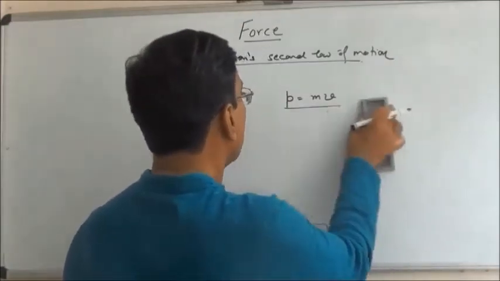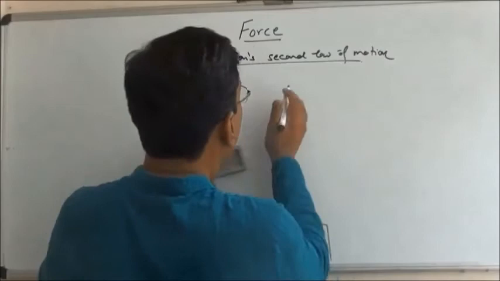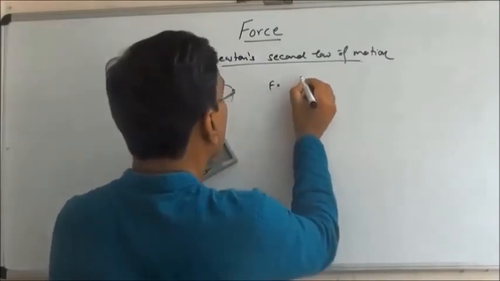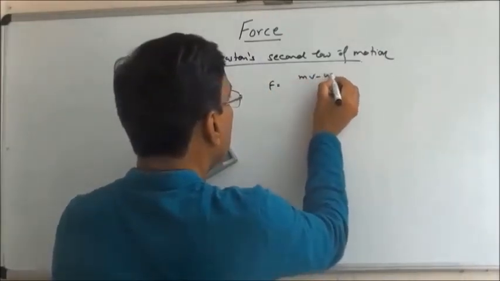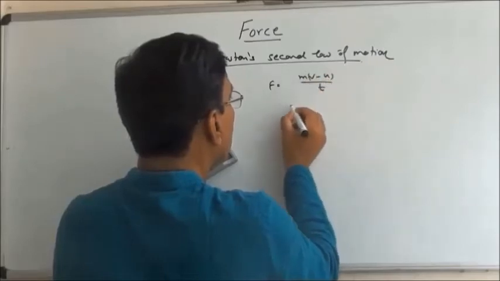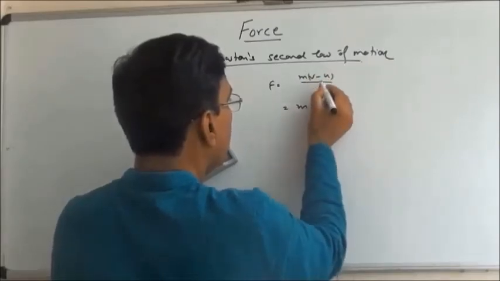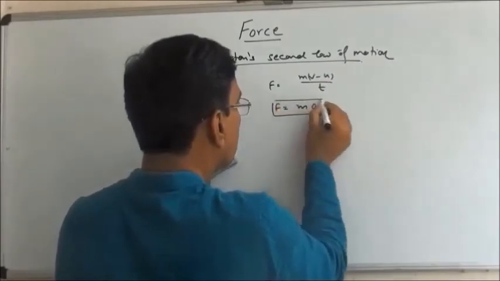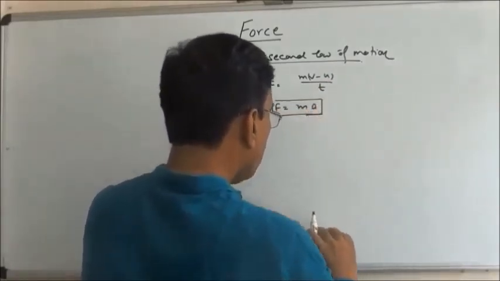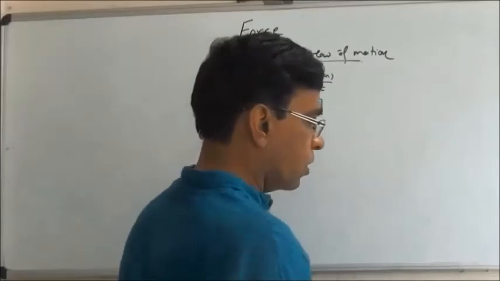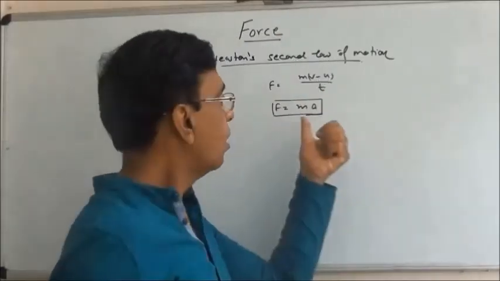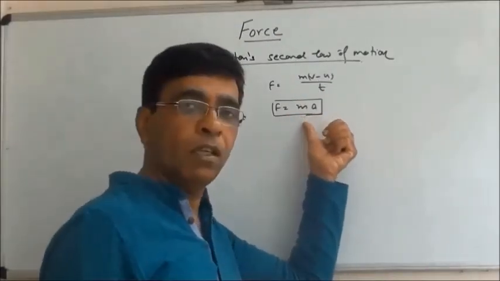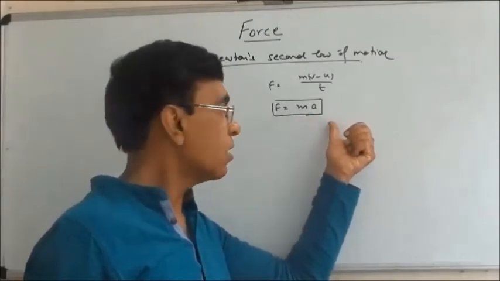It can also be written in a different form. F is equal to m times (V minus U) by T. What is it? m into the rate of change of velocity. F is equal to ma. So net force is equal to mass times acceleration.